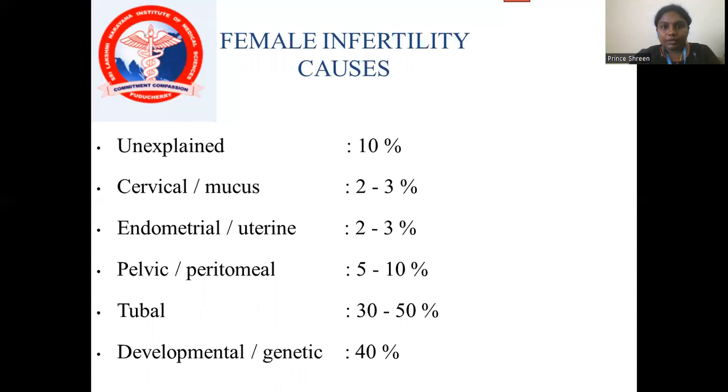These are the female infertility causes. First is unexplained causes by 10%, cervical and mucus by 2 to 3%, endometrial uterine by 2 to 3%, pelvic and peritoneal by 5 to 10%, tubal by 30 to 50%, and the developmental and genital disorder by 40%.